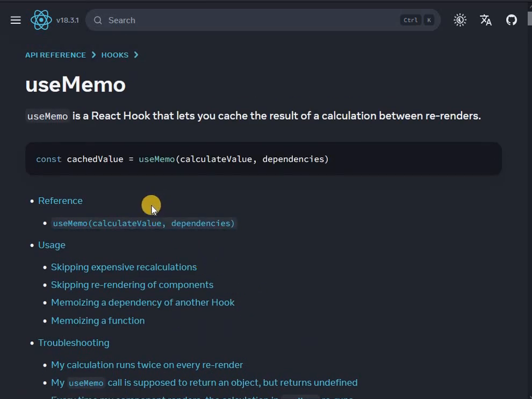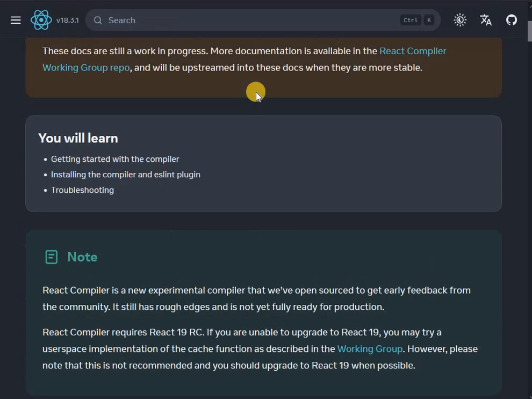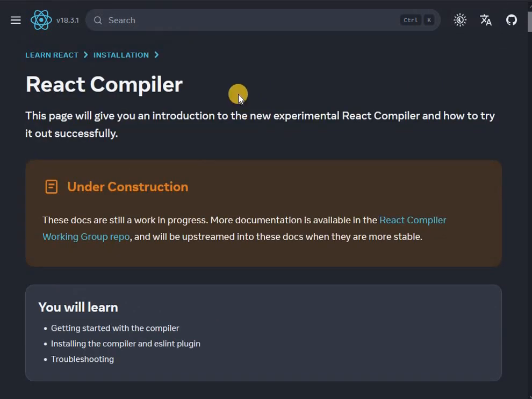But there is something entirely new that is coming in React 19, and basically we will never have to use memo again, because something is coming called React compiler that will do this automatically.